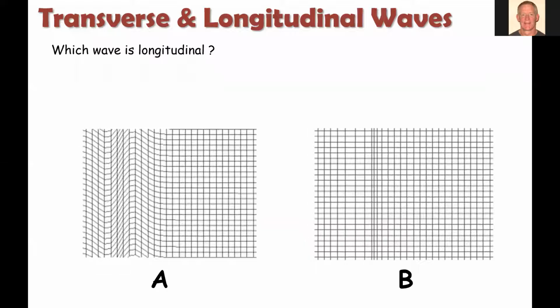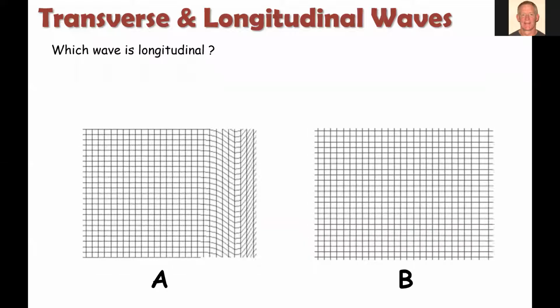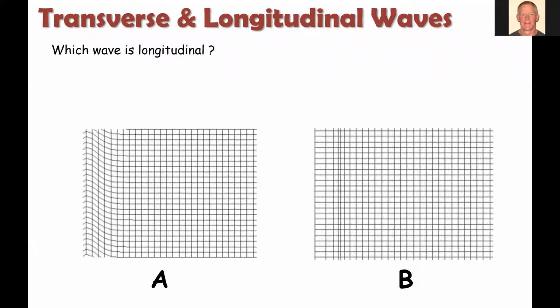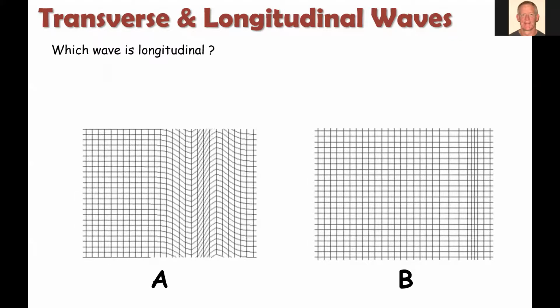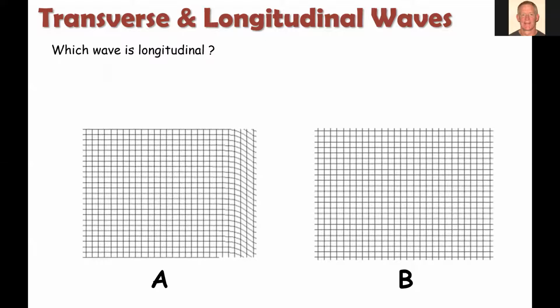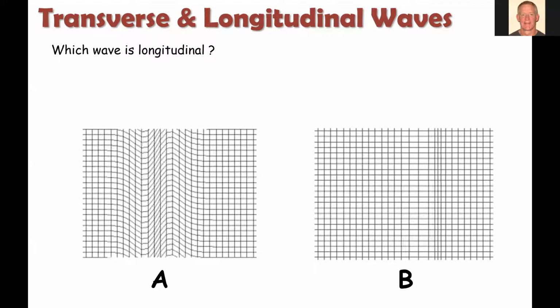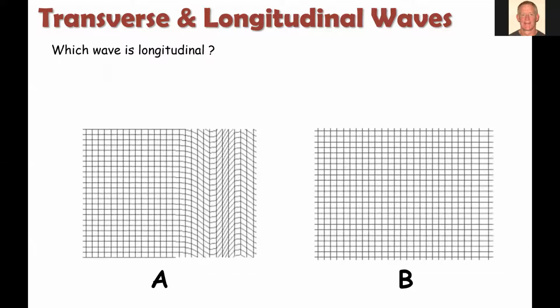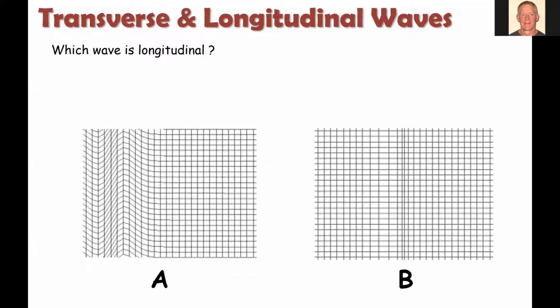So let's do a little check here. Look at these two waves, watch their little animation, and see if you can determine which one is longitudinal and which one is transverse. We're getting a three-dimensional view here of a wave traveling through a surface or a sheet of material. All right.